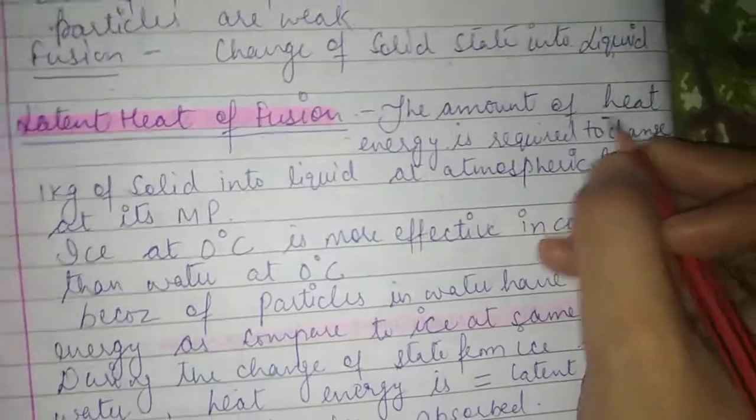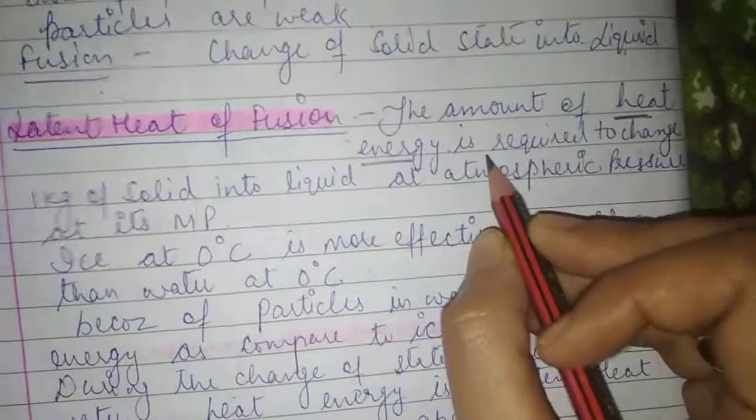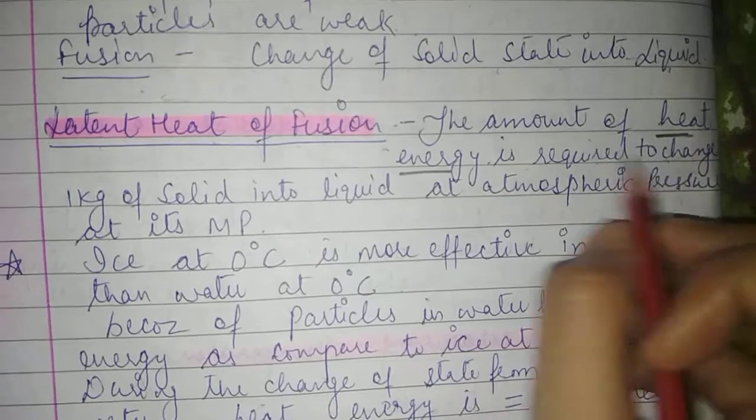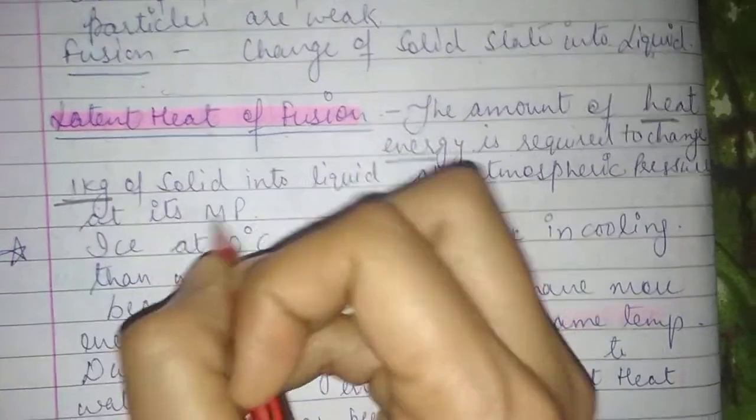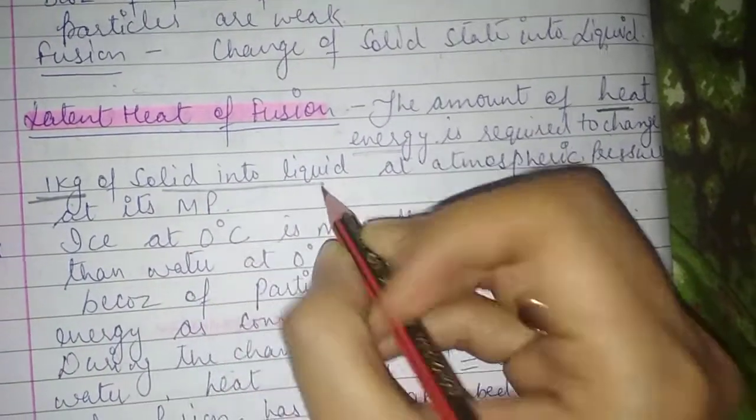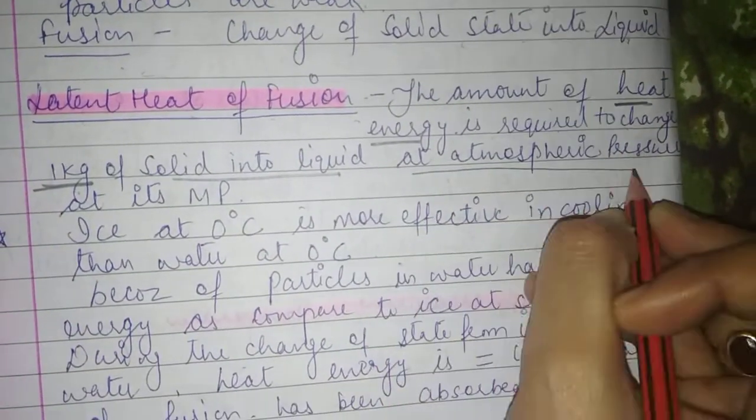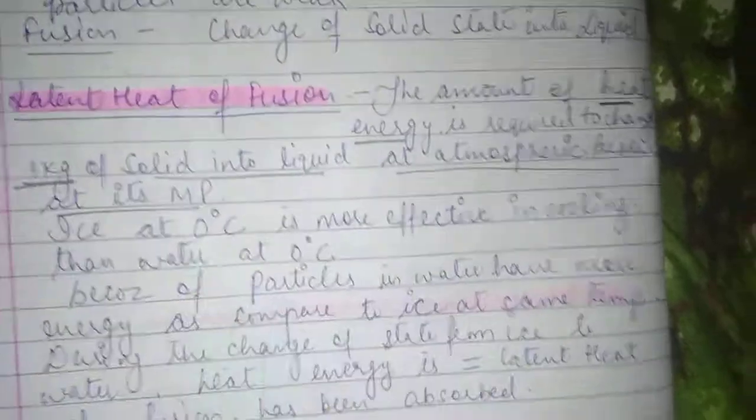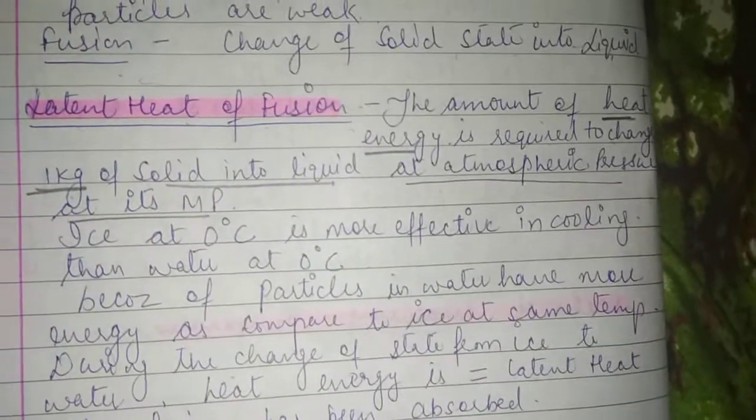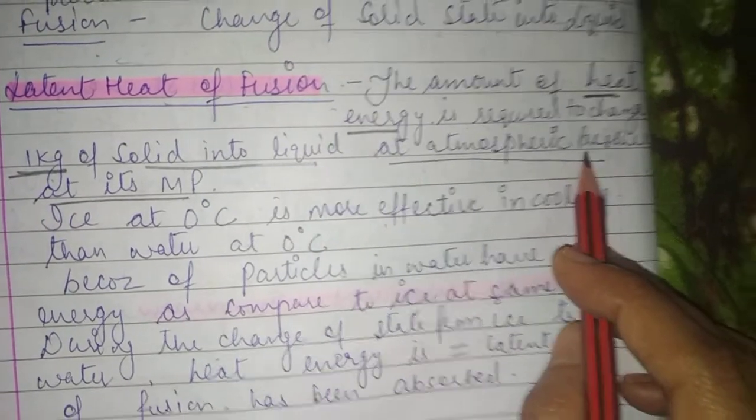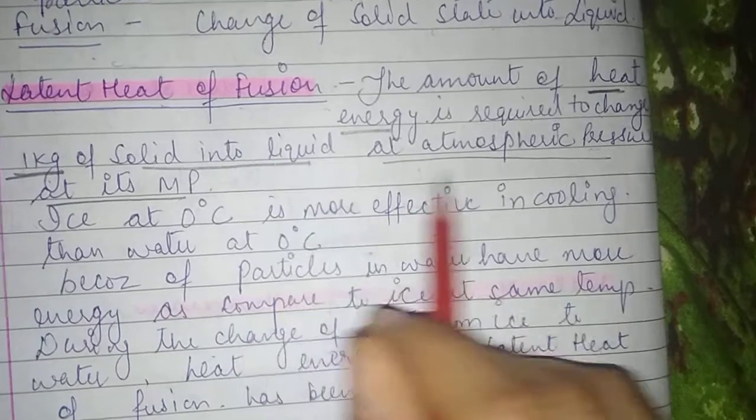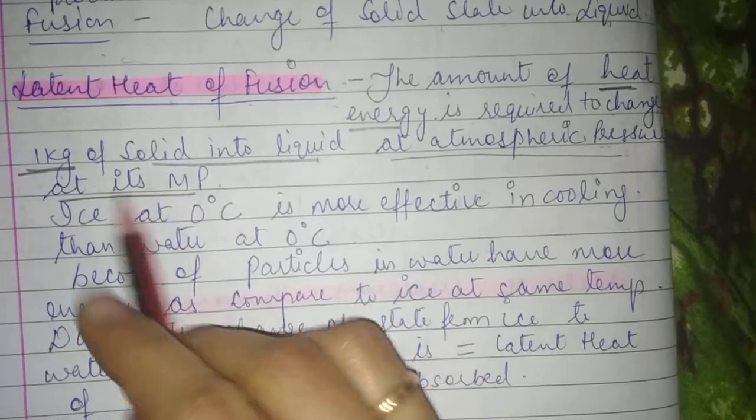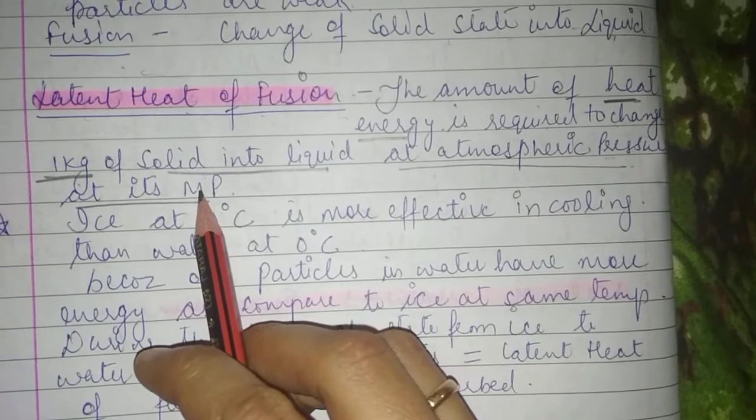The amount of heat energy required to change 1 kg, we have to specify it, 1 kg of solid into liquid at atmospheric pressure at its melting point. There are two important terms here: at atmospheric pressure and at its melting point. Without these your definition will not be complete.